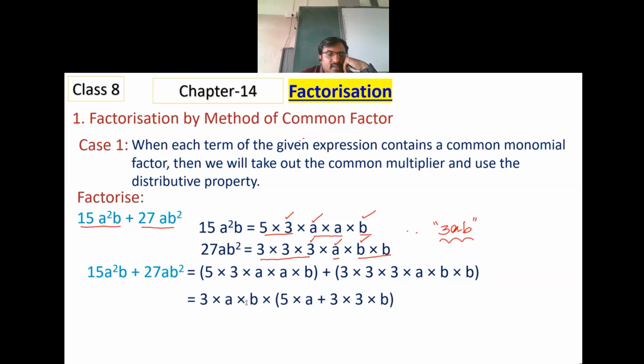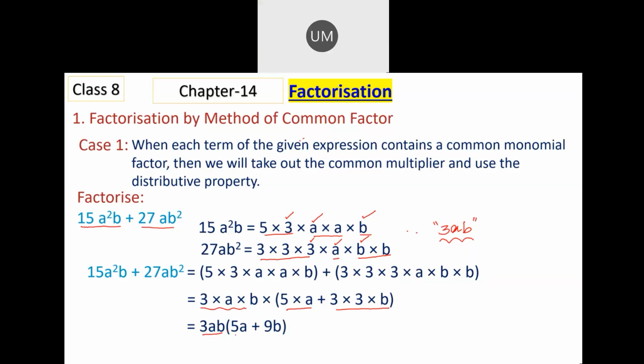So here the common factor is 3ab. 3ab is multiplied with the combination of 5a and 9b. Understood? 3ab is a common factor. 5a and 9b are written using the distributive property. So what do you observe here?